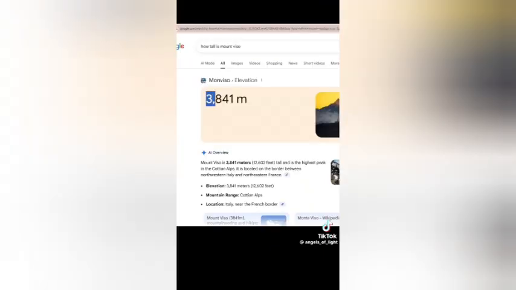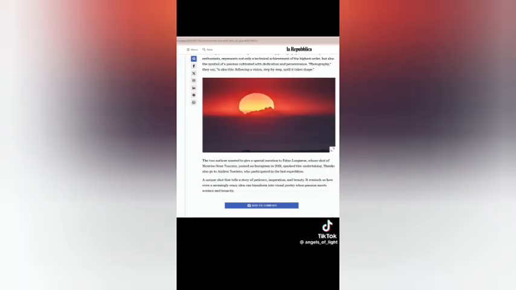So if we plug in those details into the Earth Curve calculator, it comes out with a hidden height of 3,957 meters, and Mont Viso is only 3,841 meters tall. So there should be a hidden height of 116 meters. The top of Mount Viso should be 116 meters below the Earth's curvature, and it's clearly visible in front of the sun.